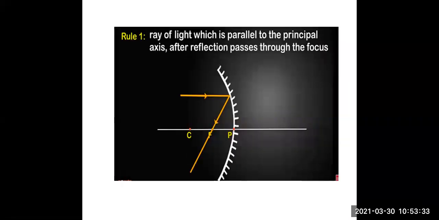The first interesting rule: a ray of light which is parallel to the principal axis, after reflection passes through the focus. You can see the incident ray arrow coming towards the curved surface of the mirror, that is parallel to the principal axis. So when the incident ray is parallel to the principal axis, what happens after reflection? The reflected ray passes through the focus, that is F.